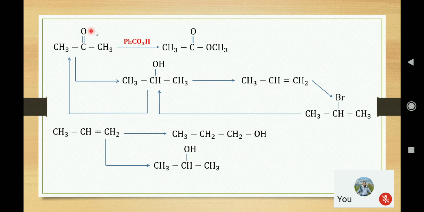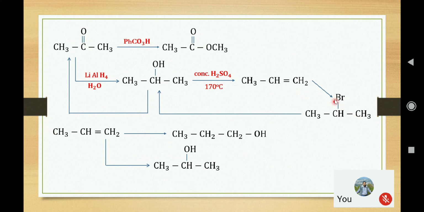Now here, as I have told you, this can be done by reduction with lithium aluminum hydride. Now this alcohol which is formed can be converted to alkene again by the process of dehydration. For that we can use any dehydration process, using concentrated sulfuric acid at 170 or 300 degrees Celsius, or aluminum oxide. Now you can follow that here hydrohalogenation is taking place.